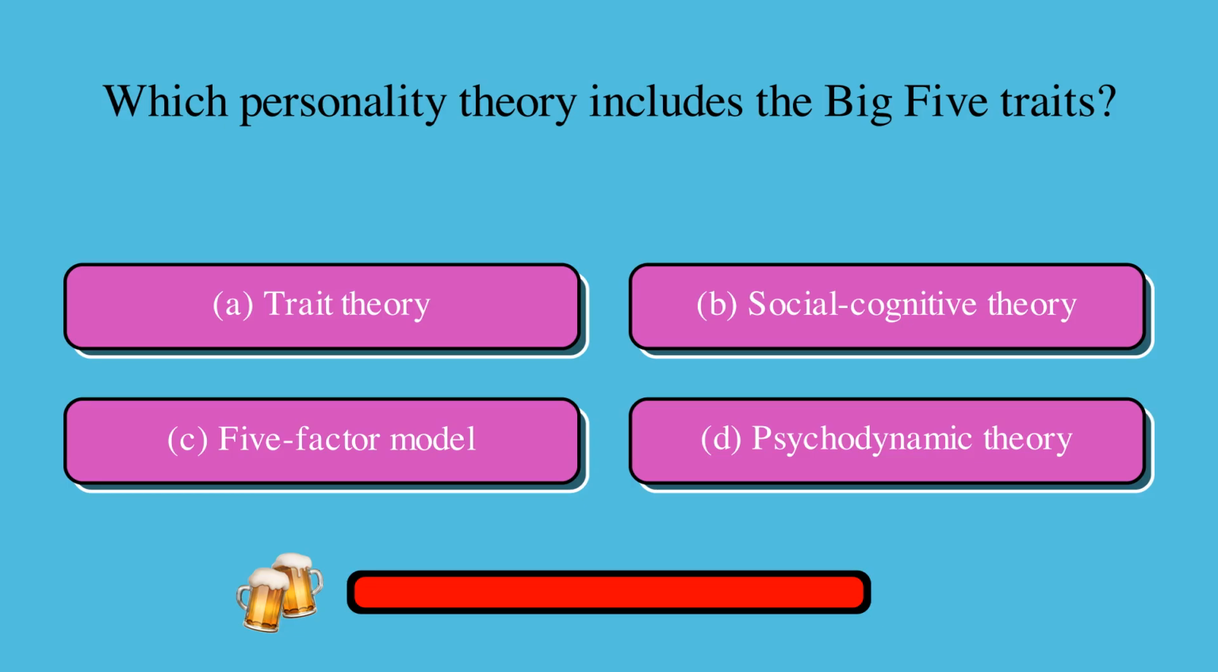Which personality theory includes the big five traits? Is it A, trait theory, B, social cognitive theory, C, five-factor model, or D, psychodynamic theory? The correct answer is C, five-factor model.